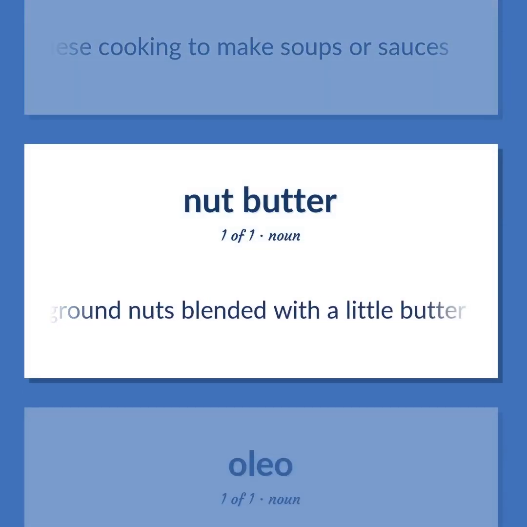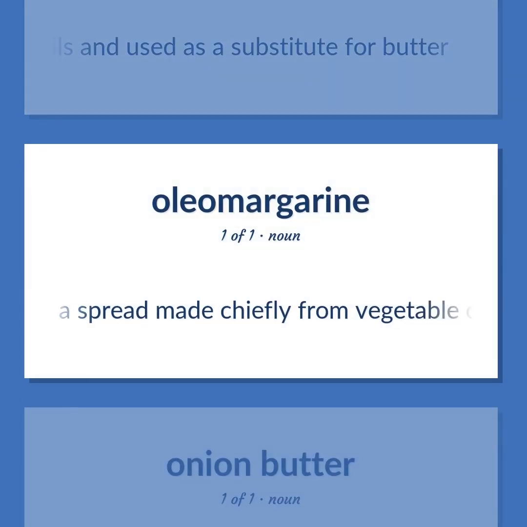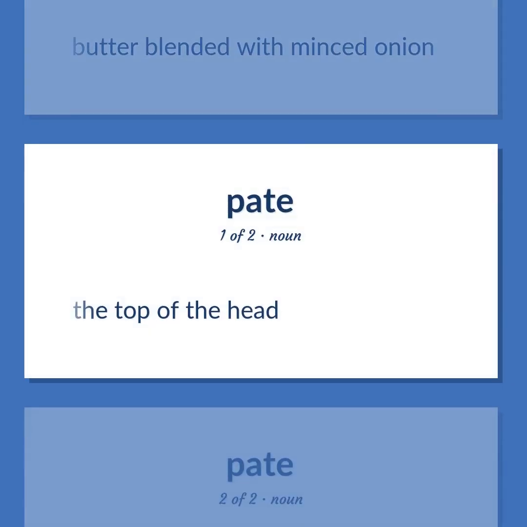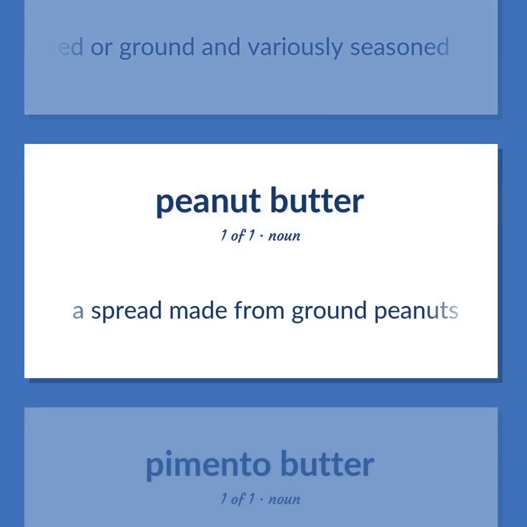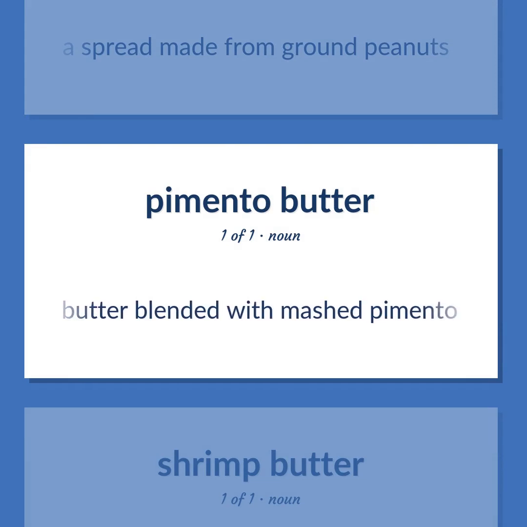Ground nuts blended with a little butter. A spread made chiefly from vegetable oils and used as a substitute for butter. Butter blended with minced onion. The top of the head. Liver or meat or fowl finely minced or ground and variously seasoned. A spread made from ground peanuts. Butter blended with mashed pimento.